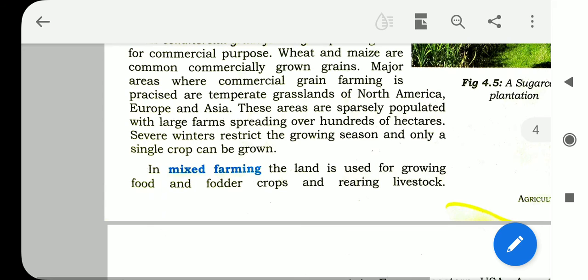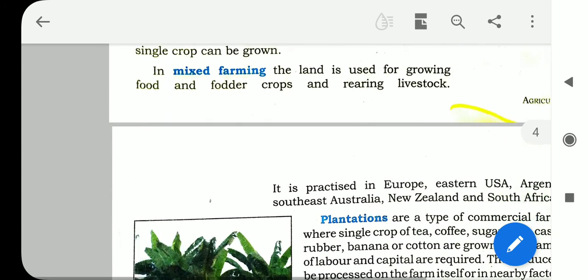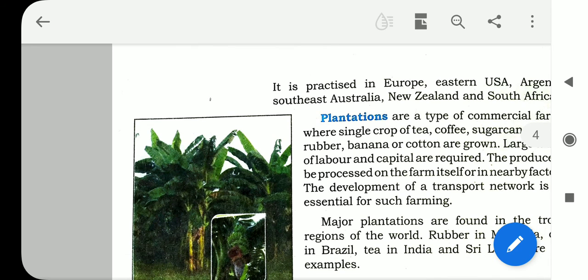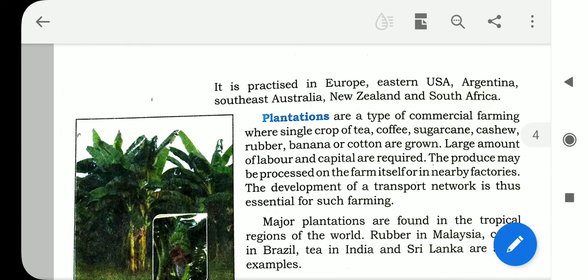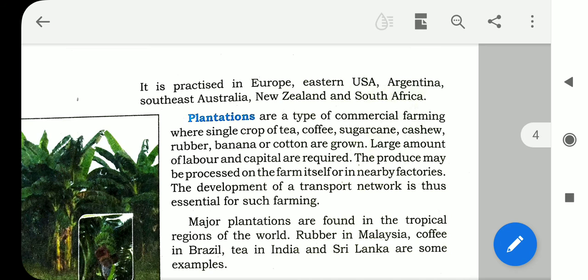In mixed farming, the land is used for growing food and fodder crops and rearing livestock. It is practiced in Europe, eastern USA, Argentina, southeast Australia, New Zealand, and South Africa. Plantations are a type of commercial farming where a single crop of tea, coffee, sugarcane, cashew, rubber, banana, or cotton is grown. These are the crops lying in plantation farming.